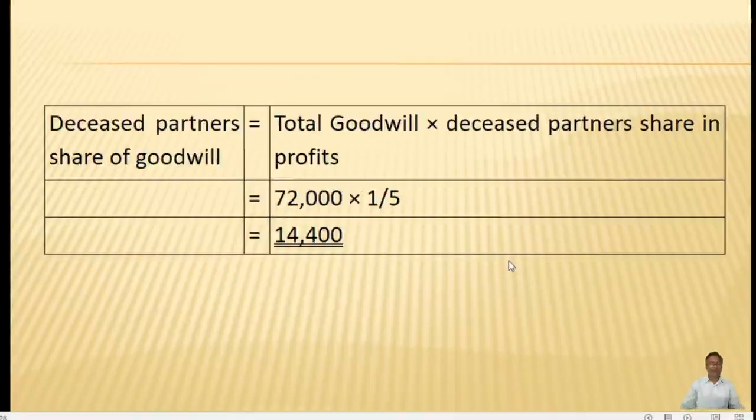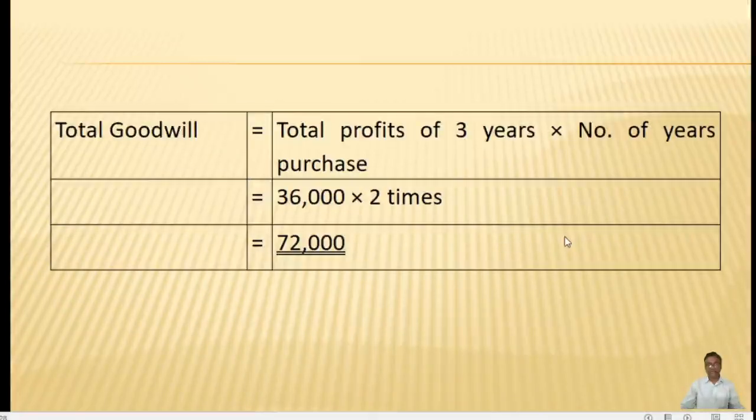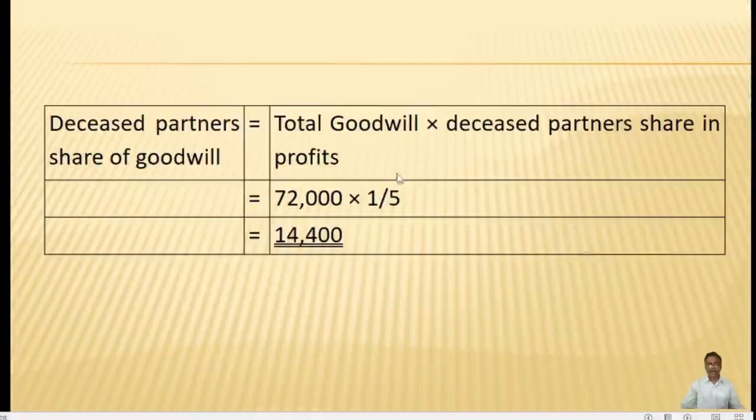Now we will find out the deceased partner's share of the goodwill. The total goodwill we found out in the previous slide is 72,000, and that 72,000 belongs to the entire firm. That means there are 3 partners, and it belongs to all these 3 partners.